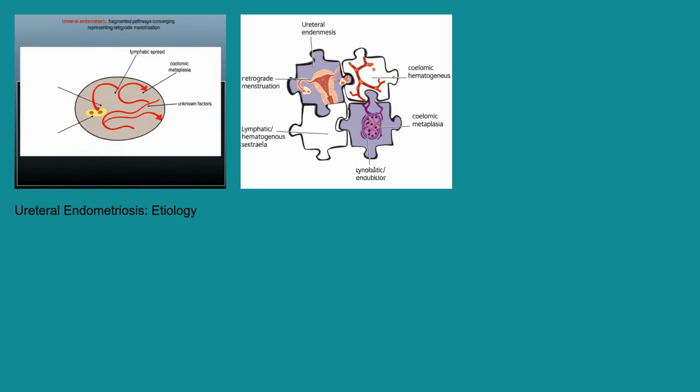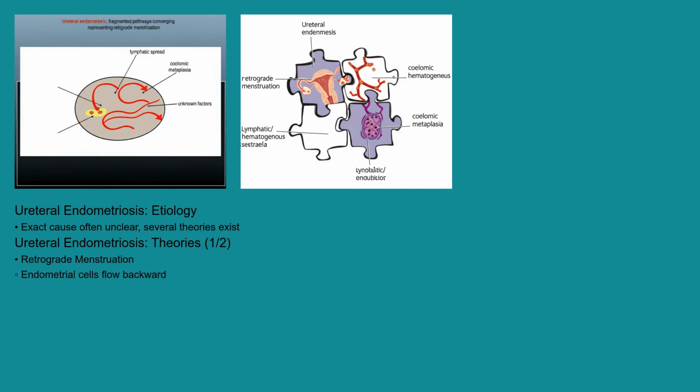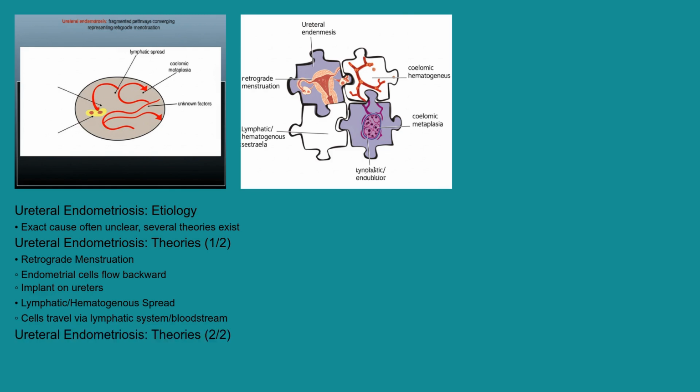While the exact cause of endometriosis in general isn't fully understood, several theories exist for ureteral endometriosis. The most widely accepted is retrograde menstruation. This is where menstrual blood, containing endometrial cells, flows backward through the fallopian tubes and into the pelvic cavity, potentially implanting on the ureters. Another possibility is lymphatic or hematogenous spread, meaning endometrial cells travel to the ureters through the lymphatic system or bloodstream. Finally, coelomic metaplasia, where cells lining the abdominal cavity transform into endometrial cells, is another potential contributing factor. It's important to remember that these are theories, and the exact cause in each individual case can be